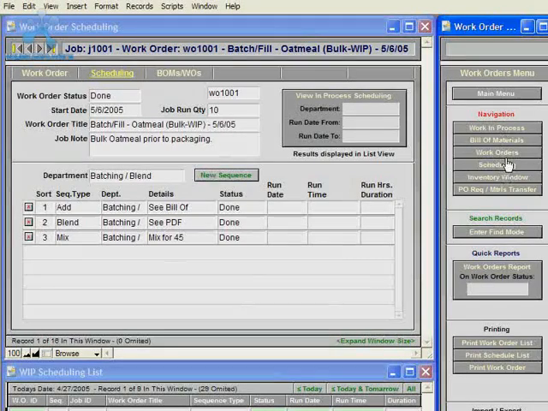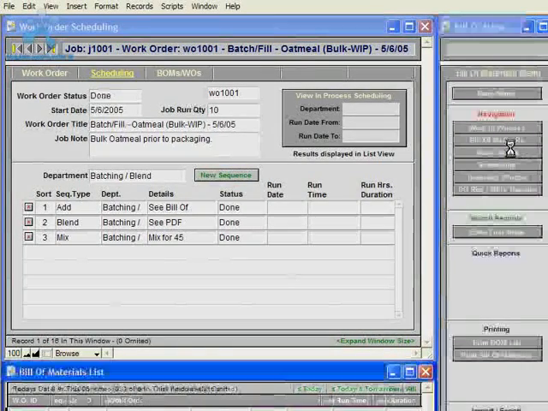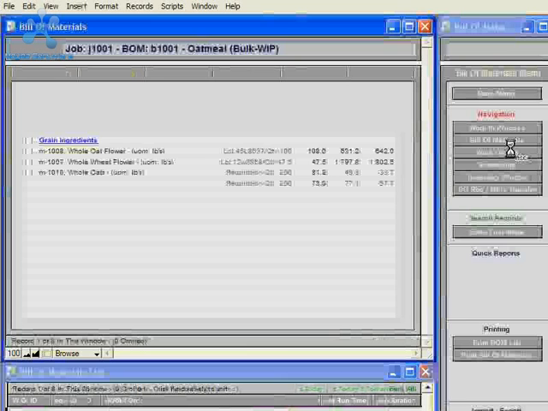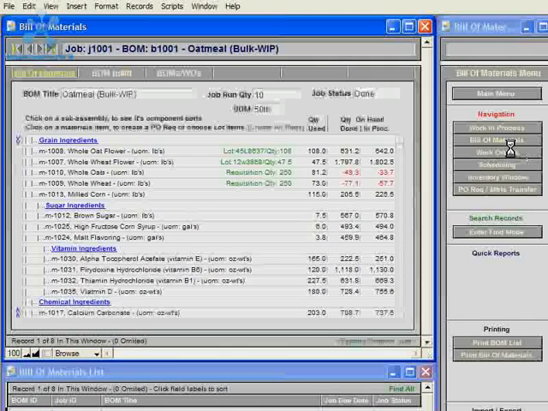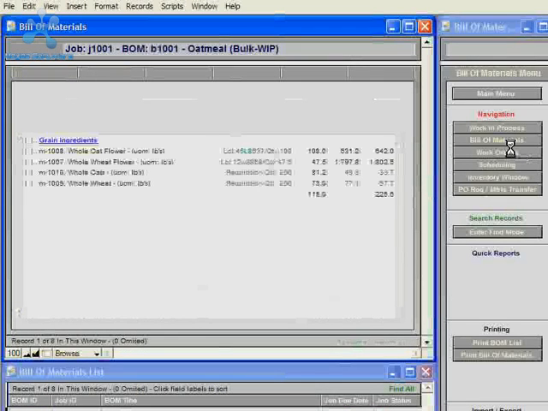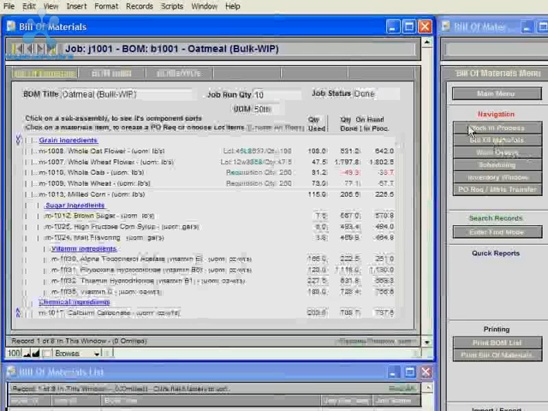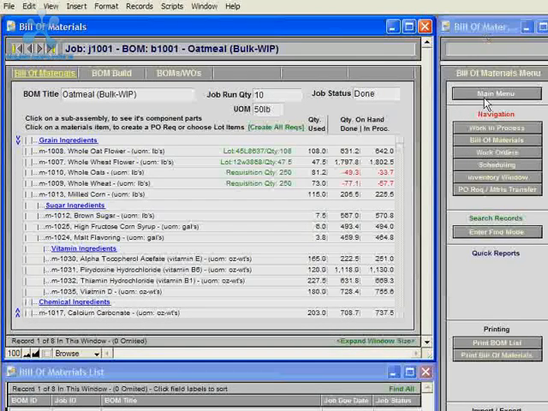So for instance, I'm now in the Scheduling area, and I'll navigate to the Bill of Materials area. And when navigating to a different area in the system, the submenu changes. You can see that this submenu is now the Bill of Materials submenu.